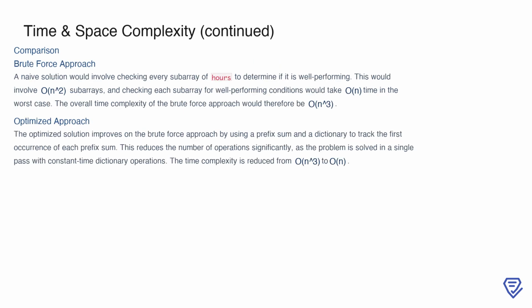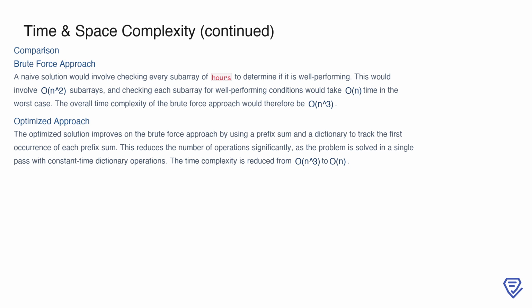To understand the efficiency of our optimized solution, let's compare it to a brute force approach. In a naive solution, we would check every possible subarray of hours to determine if it is well performing. This involves O(n²) subarrays, and for each subarray, we would check its conditions, which could take O(n) time in the worst case. Multiplying these, the brute force approach has a time complexity of O(n³).